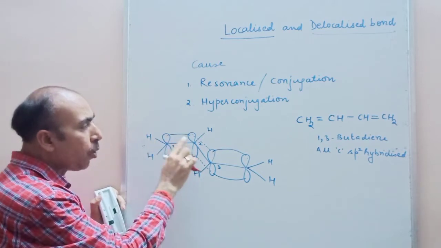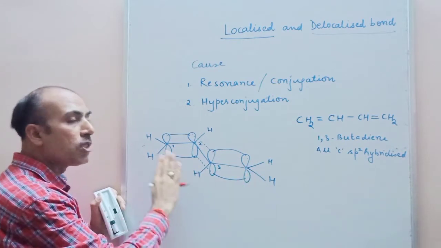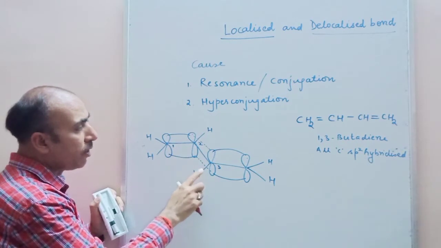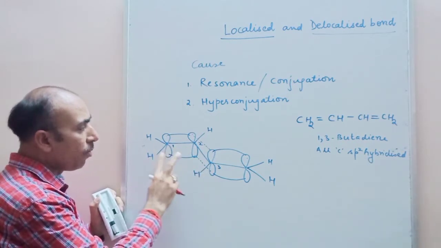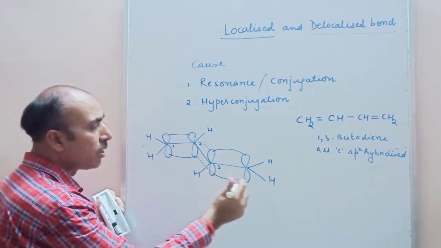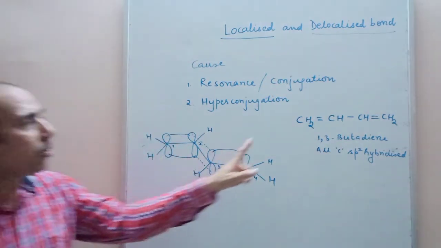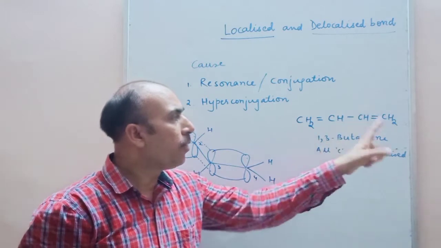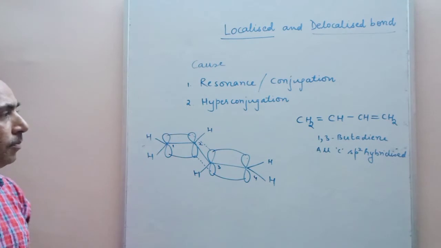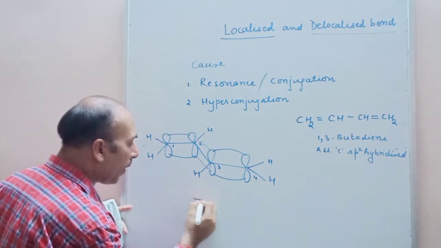So there can be delocalization of electrons from one part of the molecule to the other part of the planar molecule. Due to this collateral overlap between C2 and C3, the electrons from C1, C2 can move to C3 and C4, or the C3, C4 electrons can move towards C1 and C2. This delocalization takes place due to conjugation, where the complete molecule has sp2 hybridized carbon atoms and is planar. Then one more example, let's see benzene.